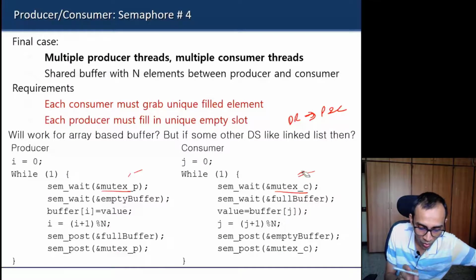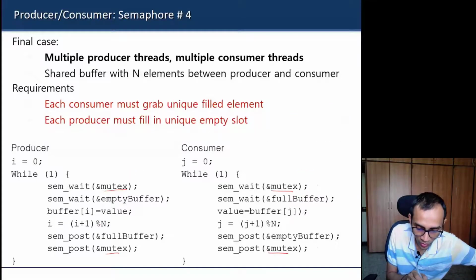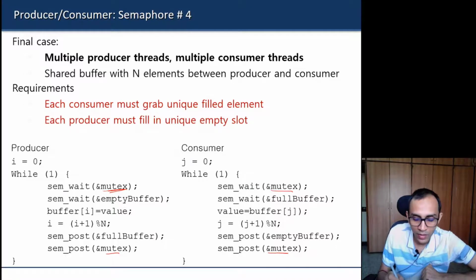Although everybody in the book talks about a simple array-based buffer only, the actual solution given in all the operating system books uses a common mutex variable for both producer and consumer. It led me to wonder why they use a single mutex variable when there is no data race amongst producer and consumer. Because remember, if you are using the same mutex variable for both, it is basically reducing your degree of concurrency.